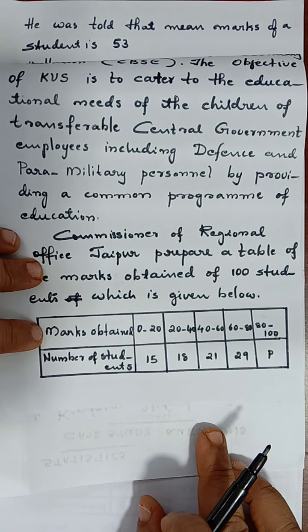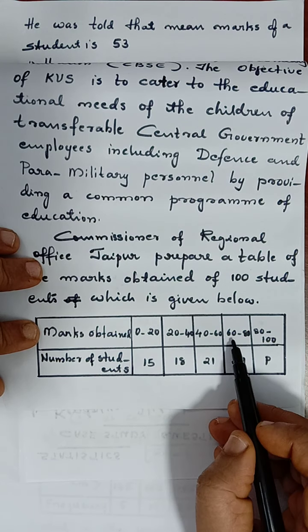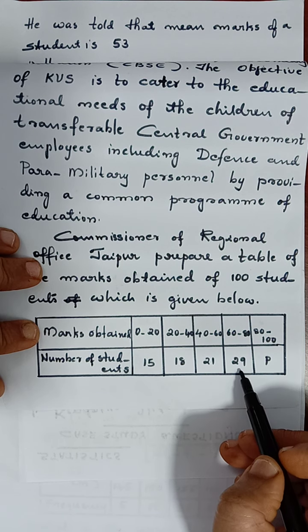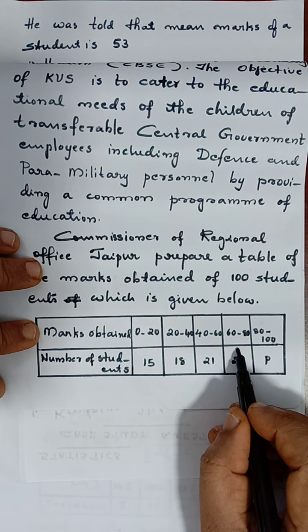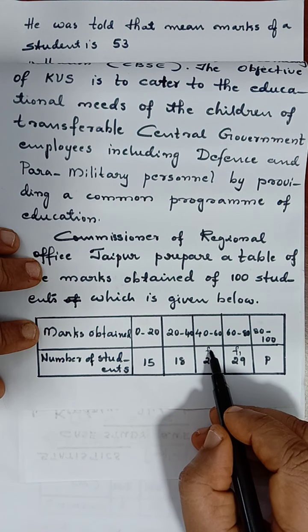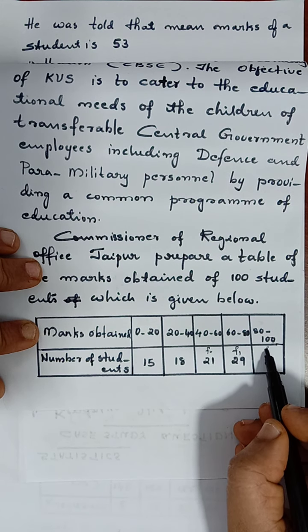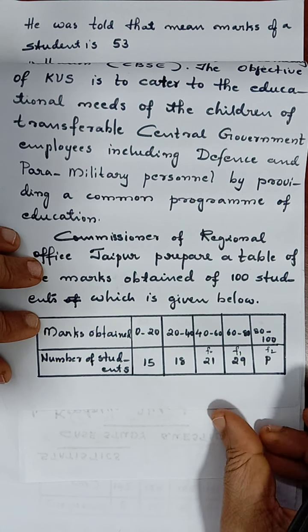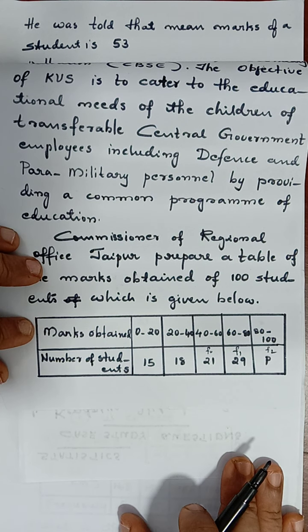See the table in which this is called model class. This 29 will be F1 now. This will be F1, previous one will be F0 and P will be F2. P means it is 17. That is what here you have to write.